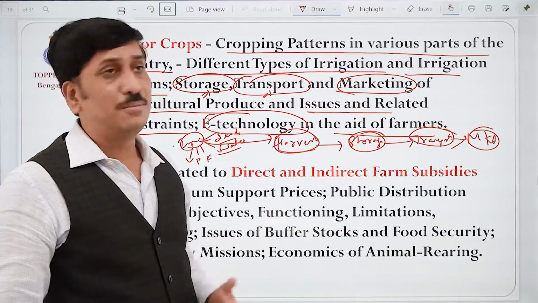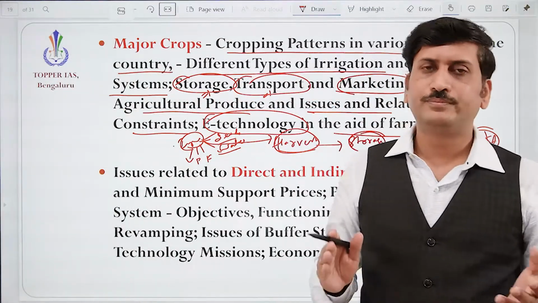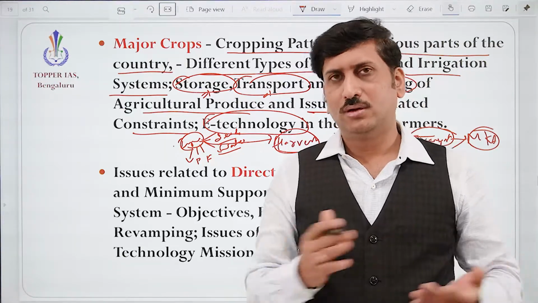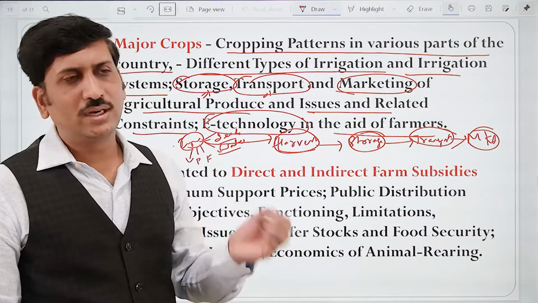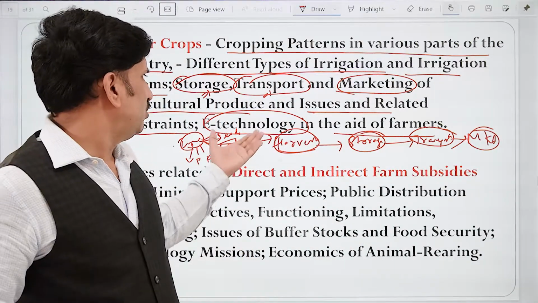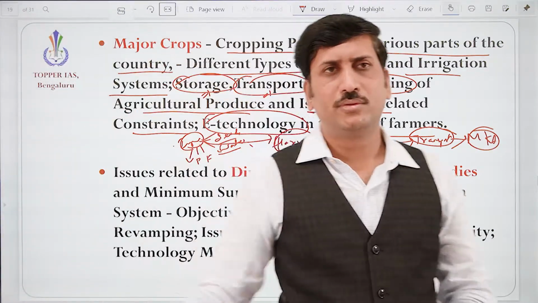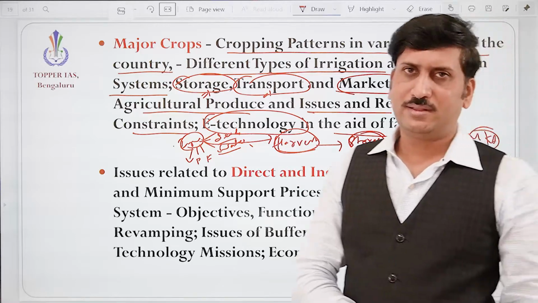All that information and news about new types of crops growing, or information related to mixed farming, how he can improve his income. So many things are provided through e-technology, and it still needs to be improved. Much more benefit can be given through that. So we need to understand all these things.